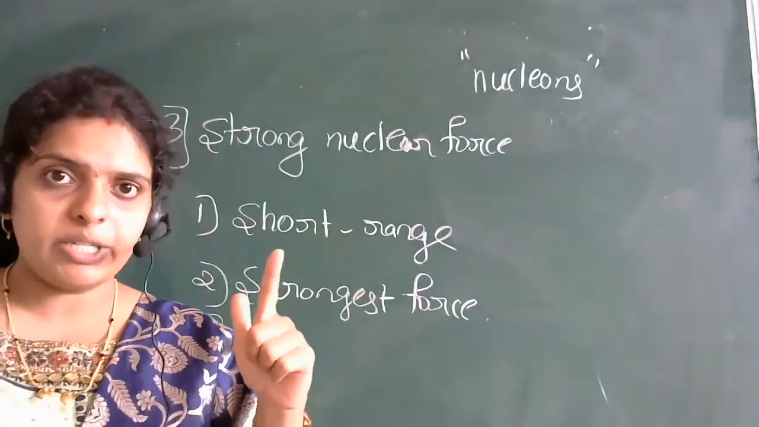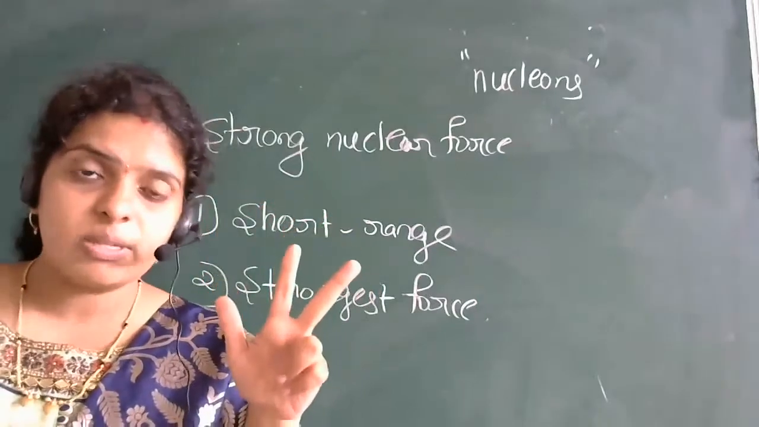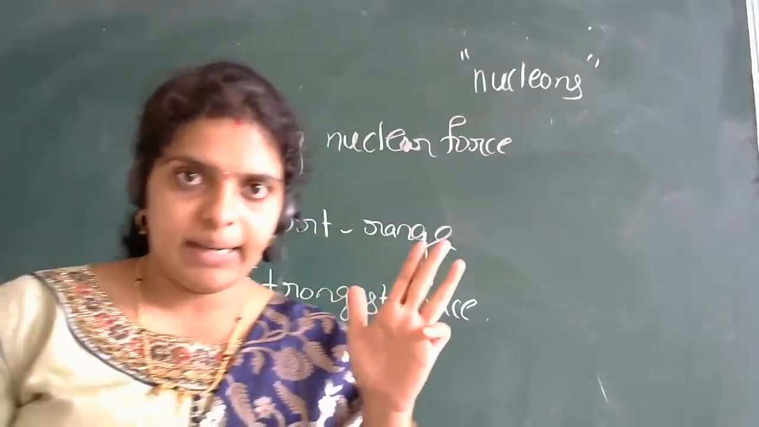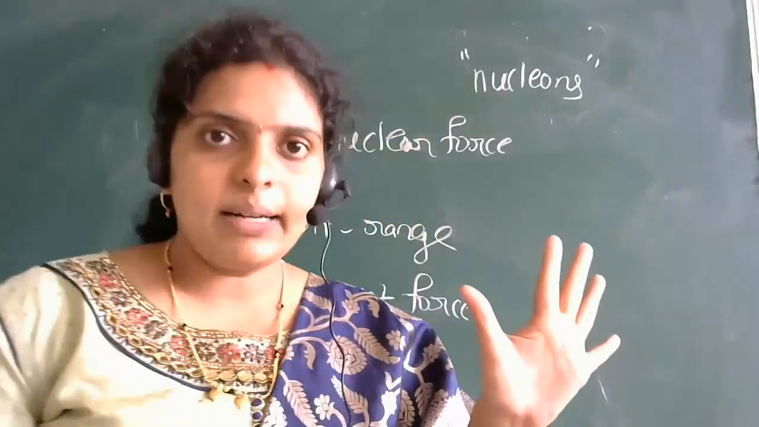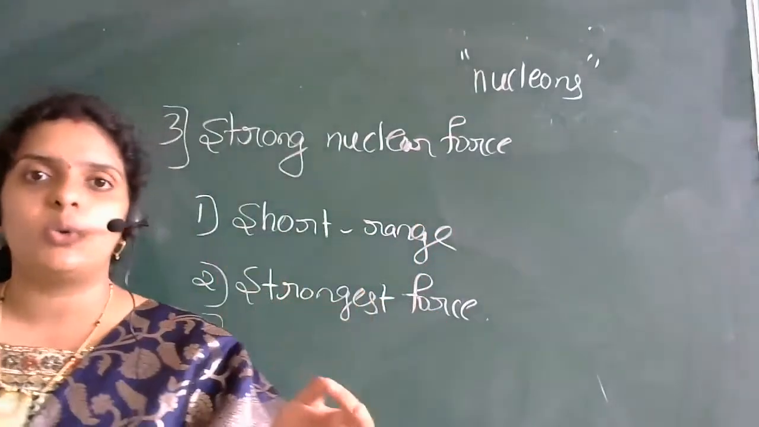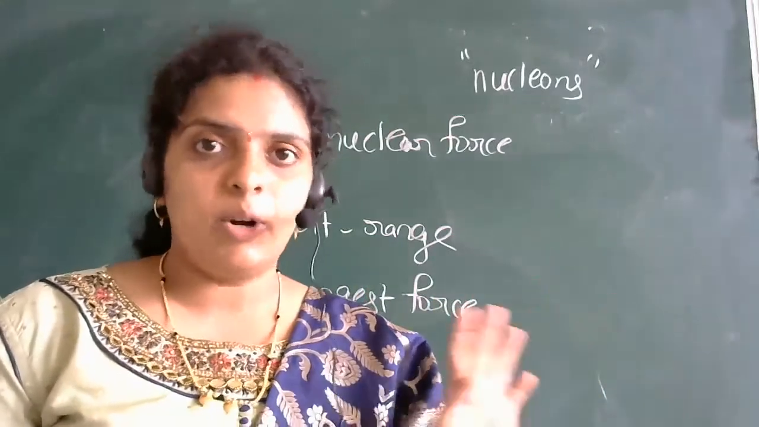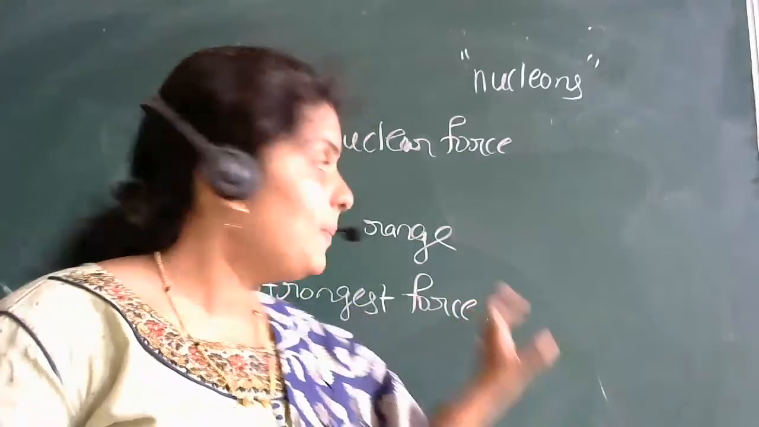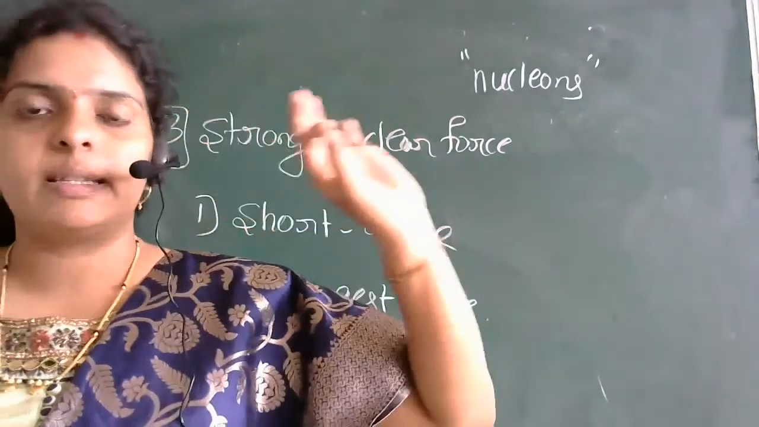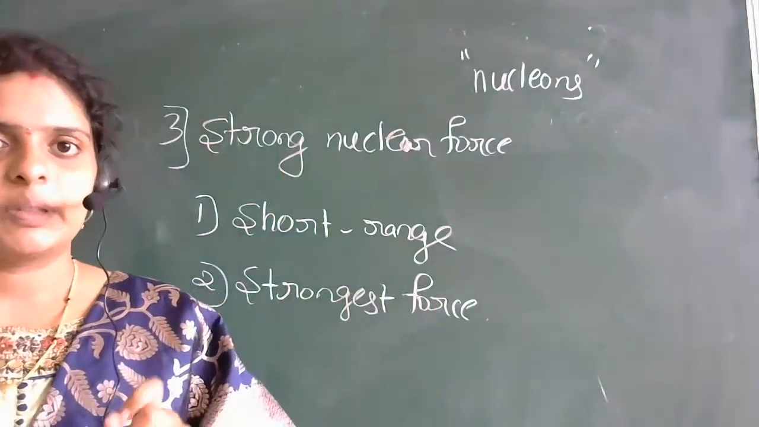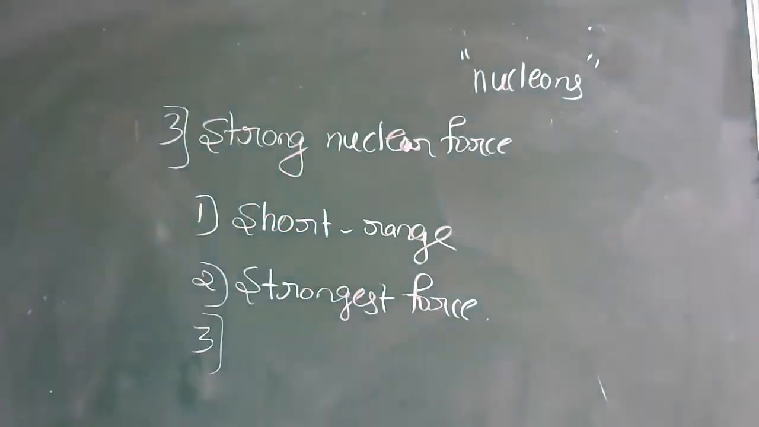So these are the properties of strong nuclear force. It is always attractive in nature. It is a short range force. It is the strongest force in nature. It is stronger than the gravitational force and the electromagnetic force. It is a non-central force. Then you can also take one more property: it does not obey the inverse square law. Is it clear, everyone? So till strong nuclear force, if you have any doubt, you can ask.